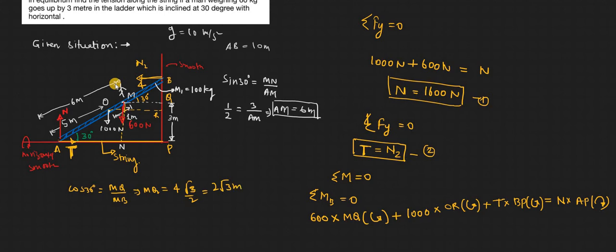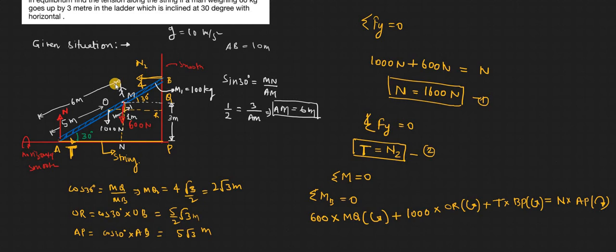Similarly, we can find OR, which would be cos 30 into OB, which comes as 5 by 2 root 3. Similarly, AP would be cos 30 into AB. We know AB is 10, so it would be 5 root 3 meters.